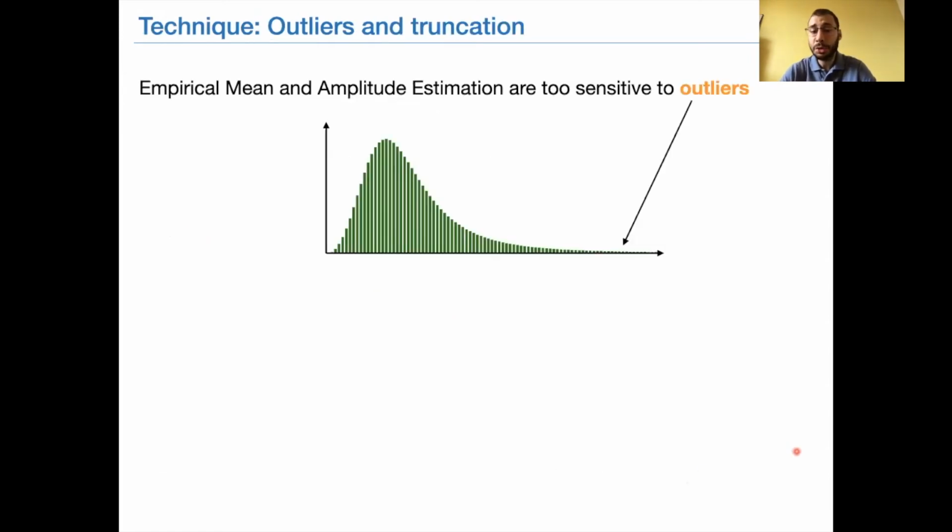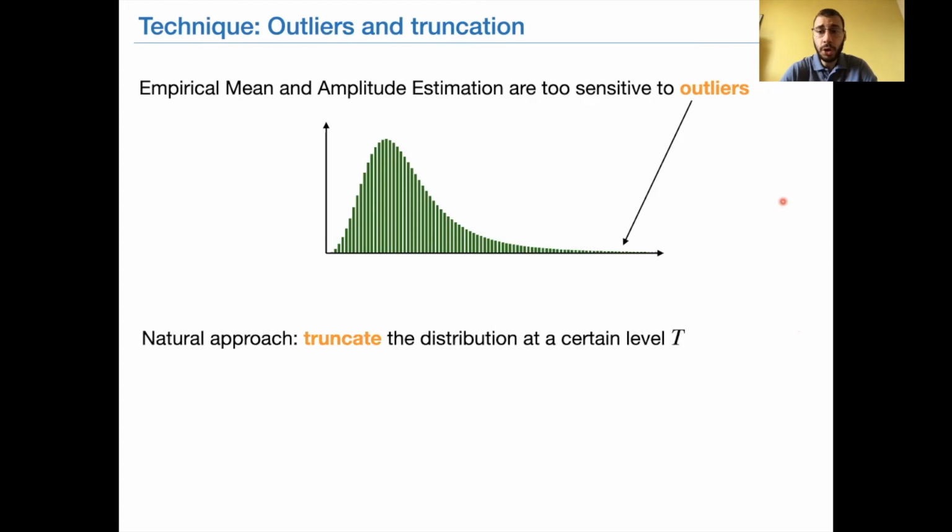Now let me move to the description of the algorithm itself. First, a simple observation: one of the main reasons for which simple mean estimators, such as the empirical mean or amplitude estimation, are not optimal is that those estimators are very sensitive to outliers. An outlier is just a value in the support of the distribution which is much larger than the mean mu.